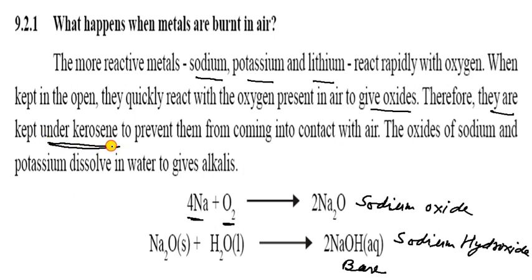Kerosene oil के अंदर इसको dip करके रखते हैं जिससे reaction ना कर सके air के साथ, to prevent the form coming into contact with air. The oxides of sodium and potassium dissolve in water to give alkalis. Alkalis means base, so they give base. So let us see the next one.